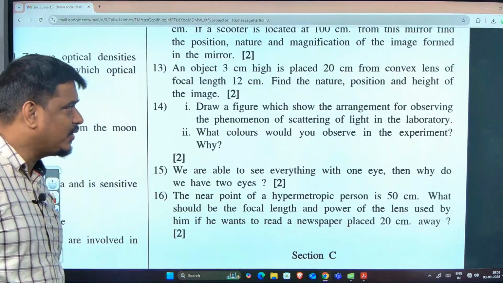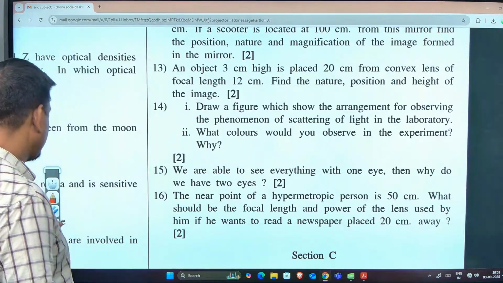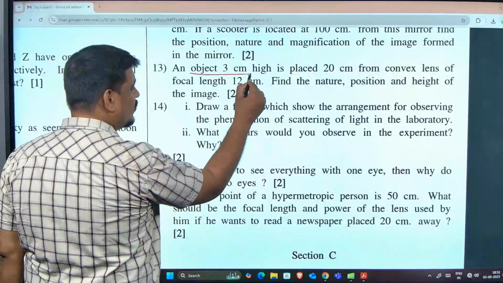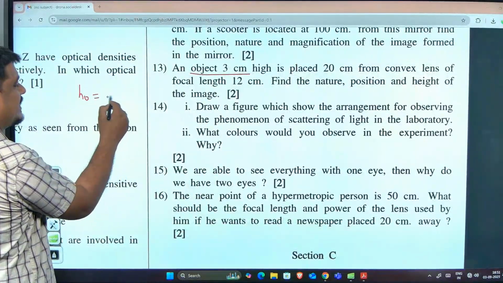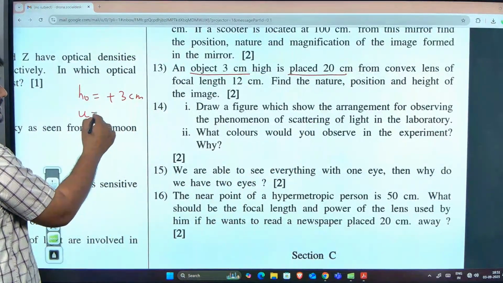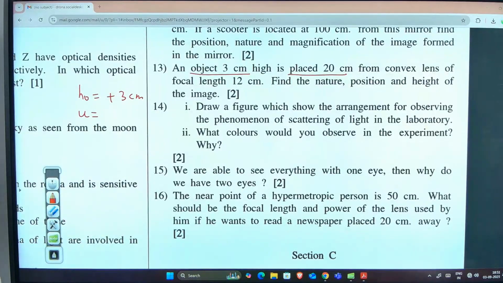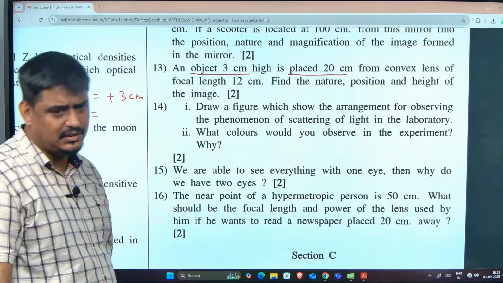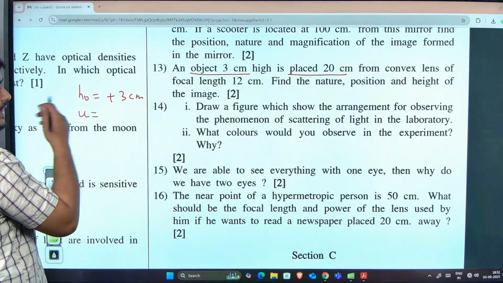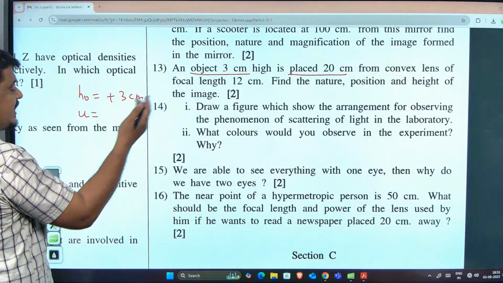Then solve and get the value of v. Do proper calculations, put the data and get the answer for v. This is the value of ho, which is plus 3. Is 30 centimeter plus or minus? Plus. Plus 30 is the answer which Preetham has got. Others? Same? Then it's correct. Yes, you are correct, man. What is the position, nature and height?